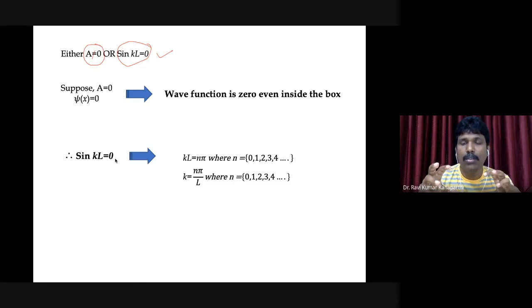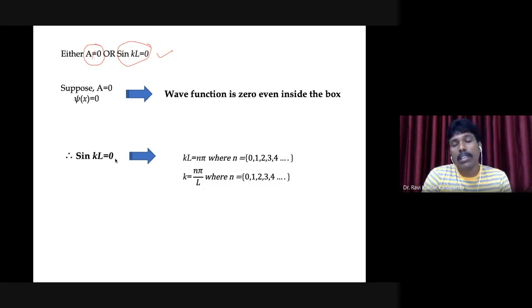So KL has to be n pi, and for that relation, sin KL will be 0.